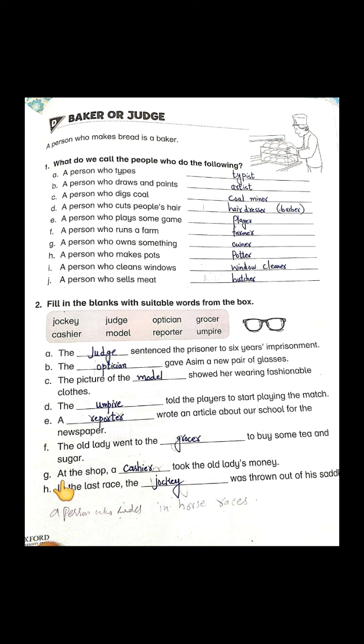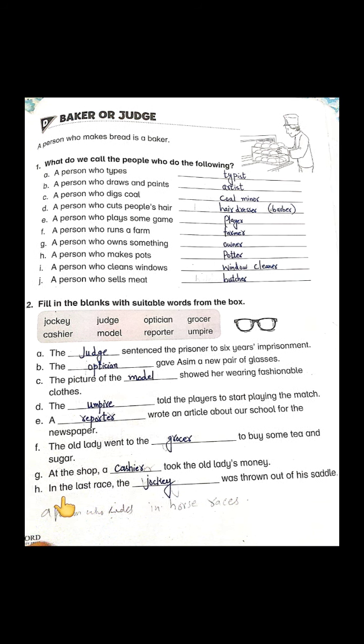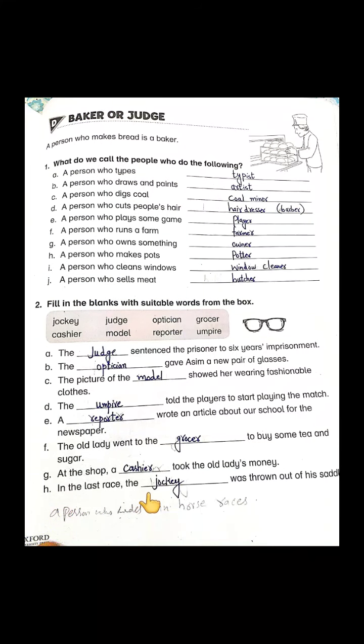G is, at the shop a dash took the old lady's money. Who took the old lady's money? A cashier. And last is, in the last race the dash was thrown out of the saddle. Who was thrown out of the saddle? Jockey. I hope you have understood the activities and you enjoyed them a lot. These are the only activities we will be doing in this lesson.